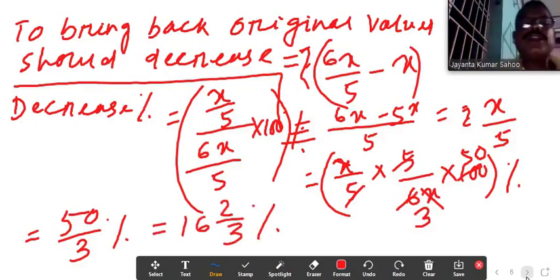So what percentage must be decreased? 16 whole 2 by 3 percentage should be decreased.